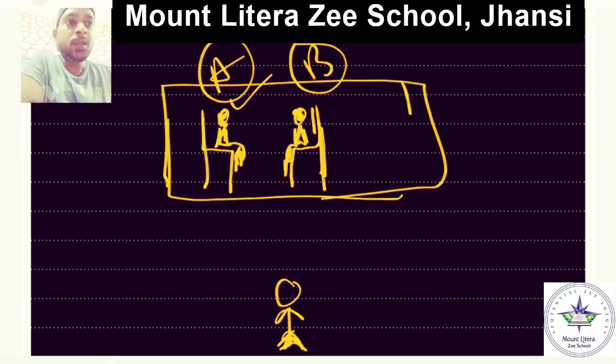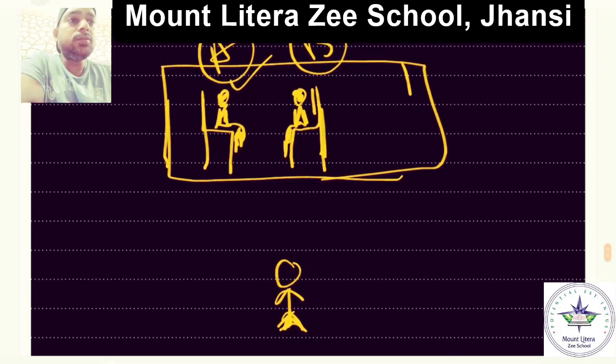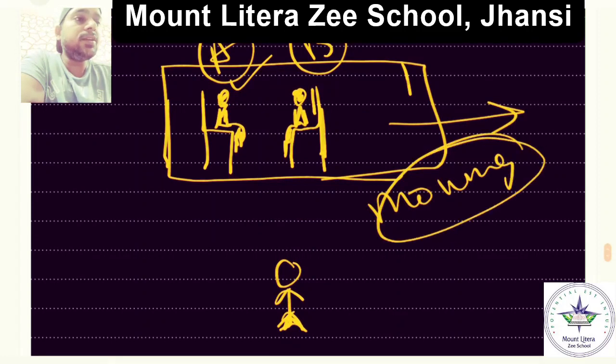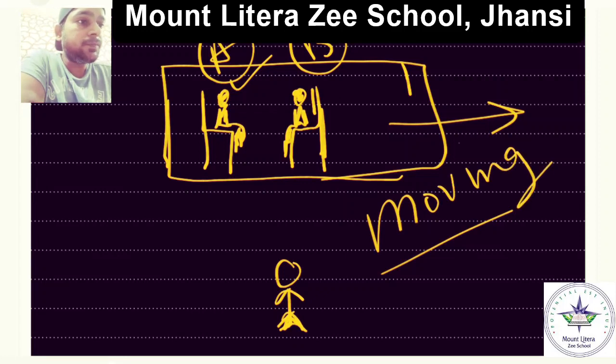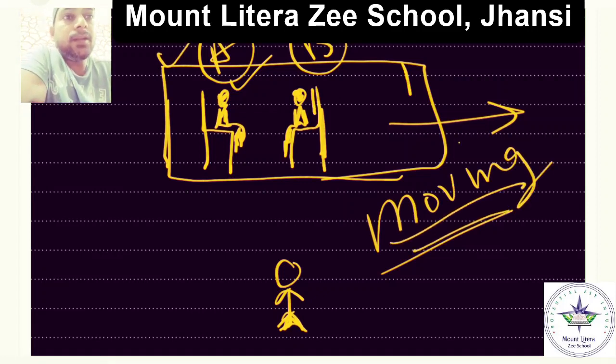Is it clear? Suppose this train is moving. Can you read that term, moving? No? Then I'll write it properly. Now, with respect to Mr. B, Mr. A is always going to remain at the same position.